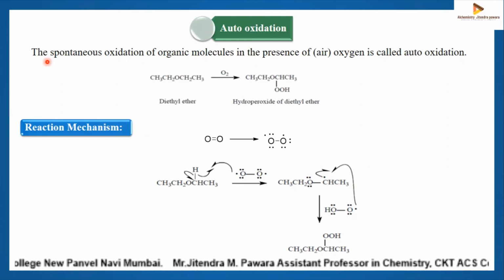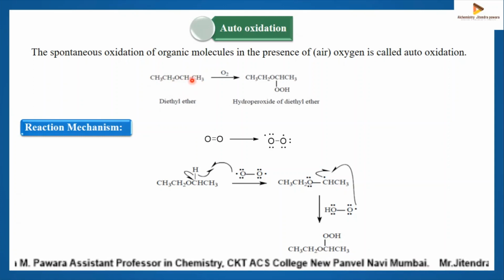For example, ether solvent undergoes auto-oxidation so readily that if stored for a long time, it oxidizes itself and forms some amount of hydroperoxide. Hydroperoxide products are highly unstable and decompose violently when heated.